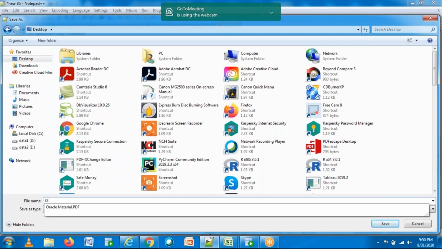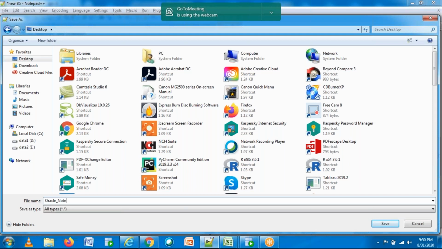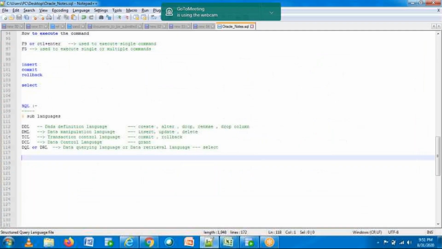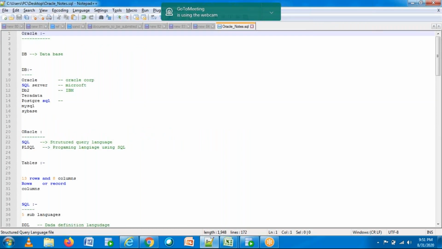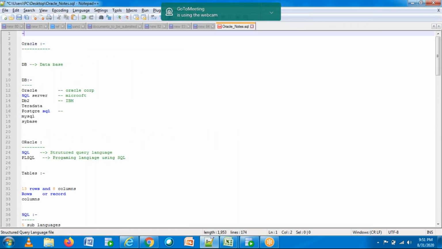So I'm saving the notes here. Oracle notes dot SQL. Let me put the date here. This single file will contain all the class notes. So this is day one.